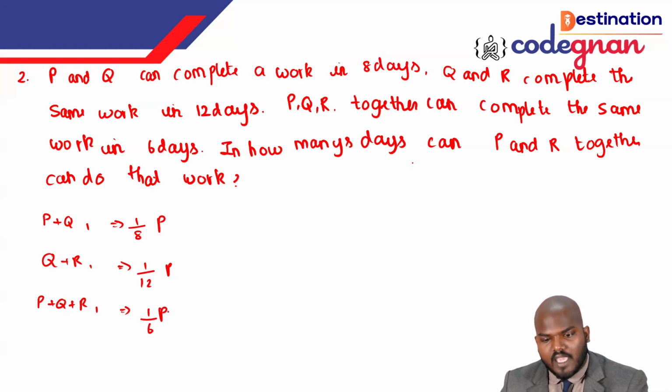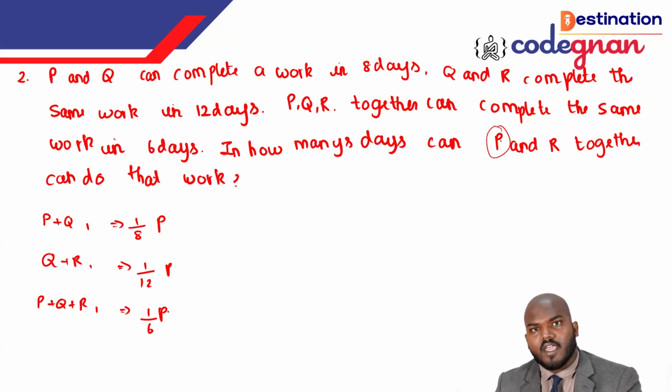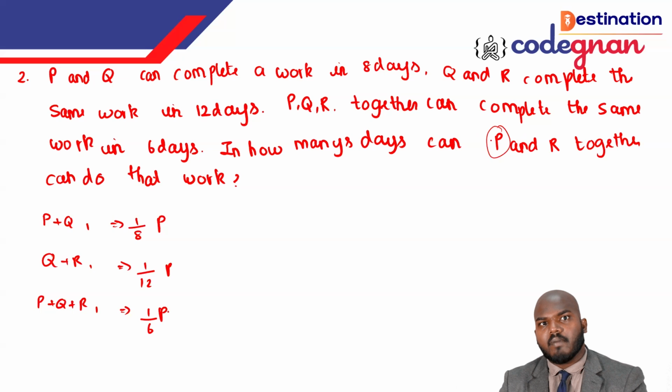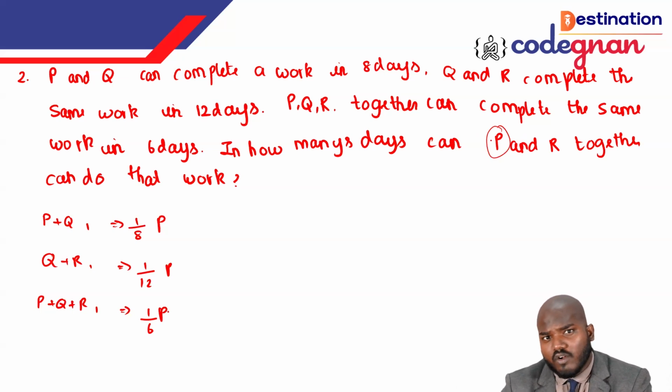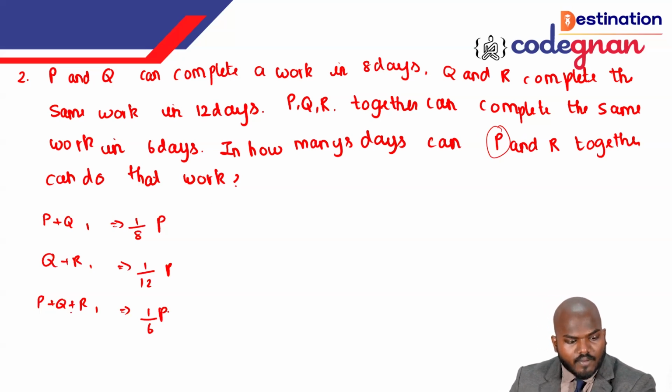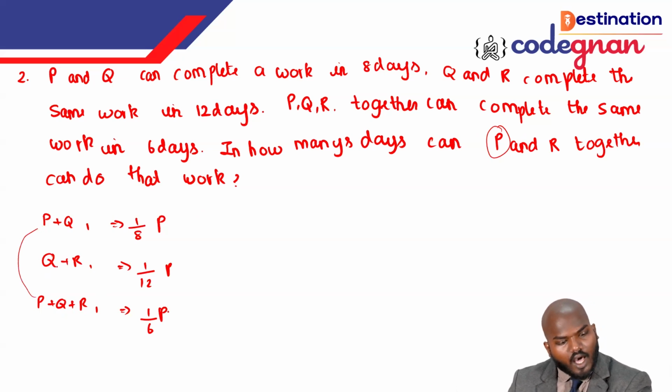So the work done by R. They are asking for P and R, so you need to combine that and then give the answer. Simply finding P and R is not the thing they are asking. You need to combine the values, guys. That is the only thing they are asking here. Anyhow, you are going to find the values of P and R individually. You see, we have PQR. If I subtract this one, I get the value R. I have the value PQR again, and with respect to this one I can get the value of P directly. So I am doing the same: P plus Q plus R, minus, I'm taking the P plus Q plus R.